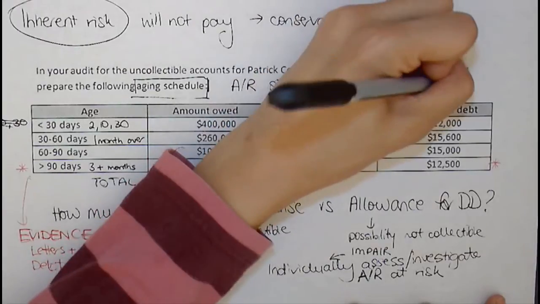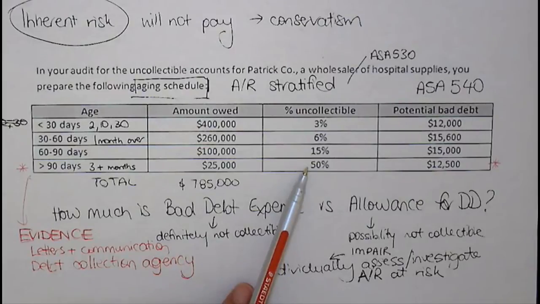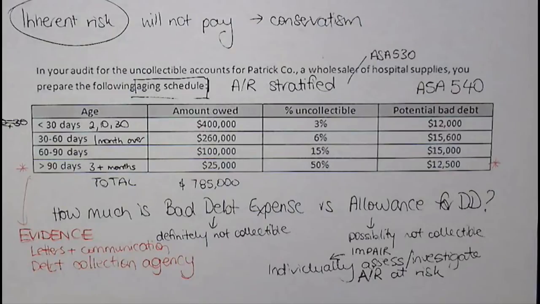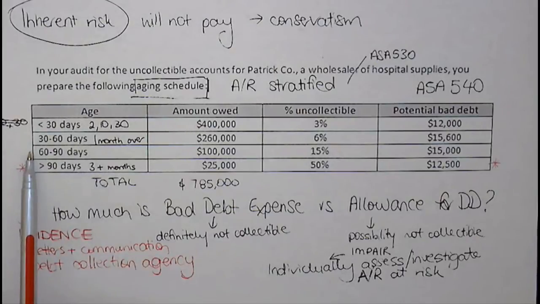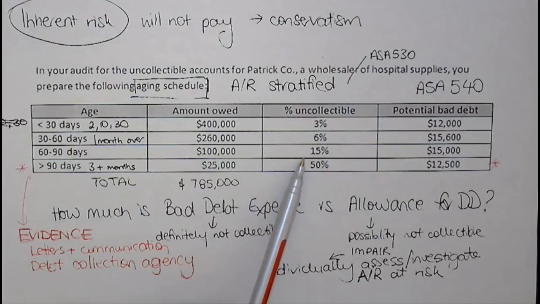ASA 540. So ASA 540 says when we audit estimates or allowances, we need to look at the mathematical accuracy of what the client's done and then investigate whether the assumptions that the client has used about percentages of uncollectability are appropriate. So I'd need to look at, in the past, for accounts receivable that are 60 to 90 days over, do we collect about 85% and 15% get written off as bad debt expense? We need to look at those individual customers there to determine which ones are likely to pay.